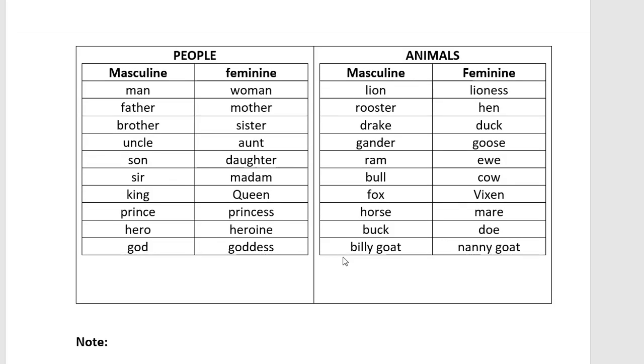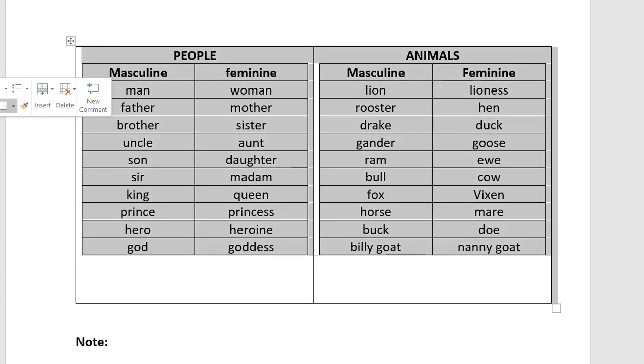See here, for people and animals I have mentioned masculine and feminine types. For man we can say woman. Father is masculine, then the feminine is mother. For brother it is sister. For uncle it is aunt. For son it is daughter. For sir it is madam. For king it is queen. And for prince it is princess.